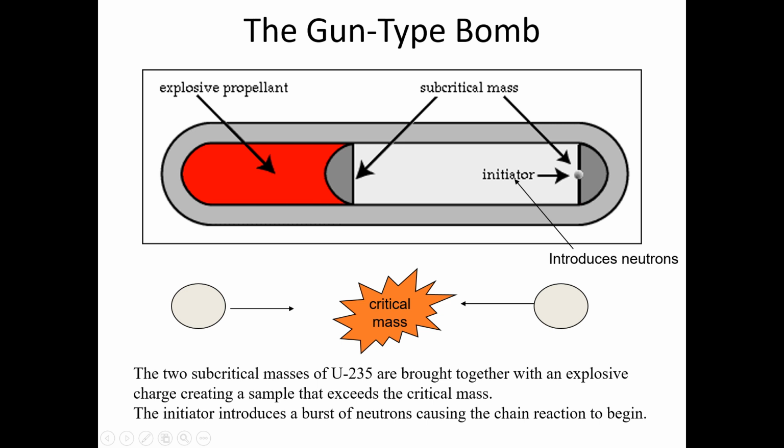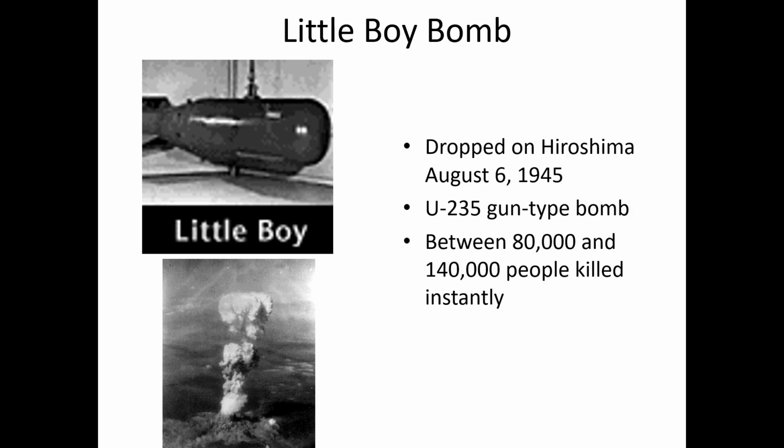Then, from the initiator, we fire neutrons into this critical mass, and the neutrons initiate the fission chain reaction. So the initiator introduces a burst of neutrons that causes the chain reaction to begin. This is the simple construction of the gun-type atomic bomb.